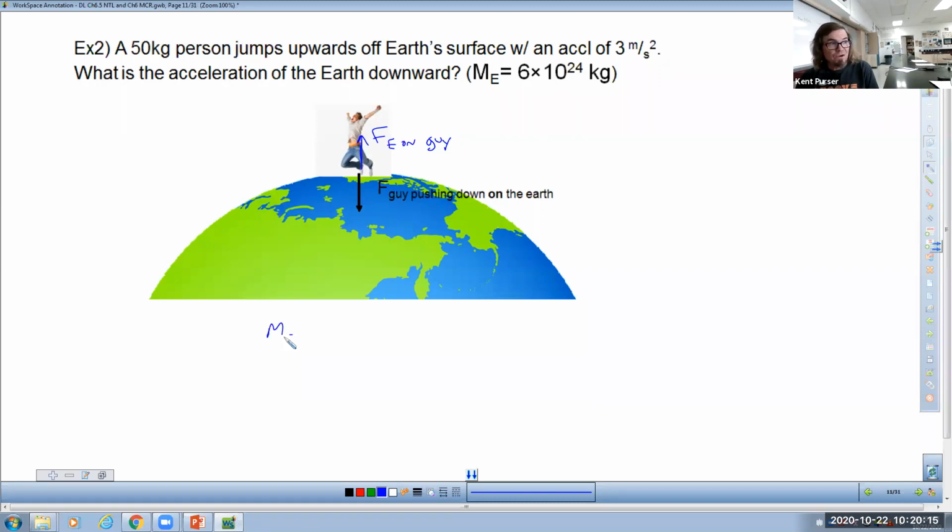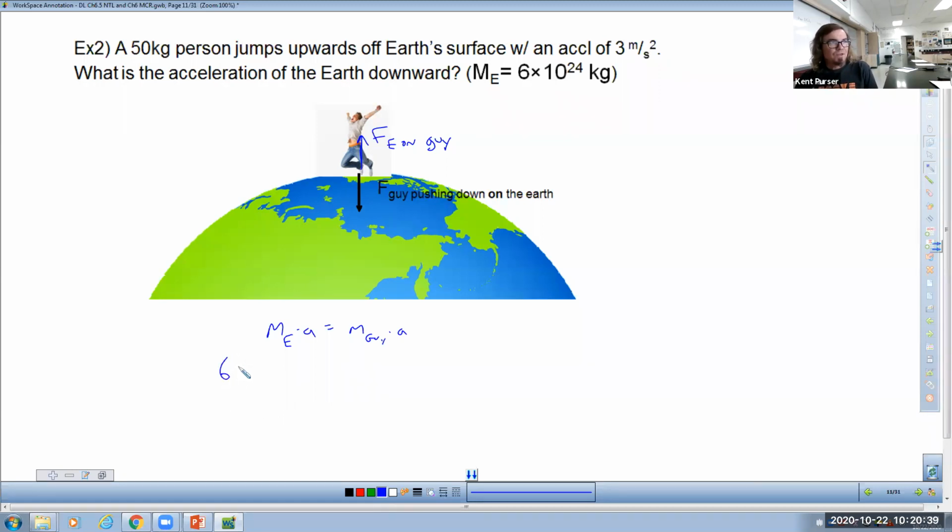The mass of the earth times its acceleration has to equal the mass of the guy times his acceleration. Now, we'll solve this so you can see that it really doesn't matter. But technically, it's there.